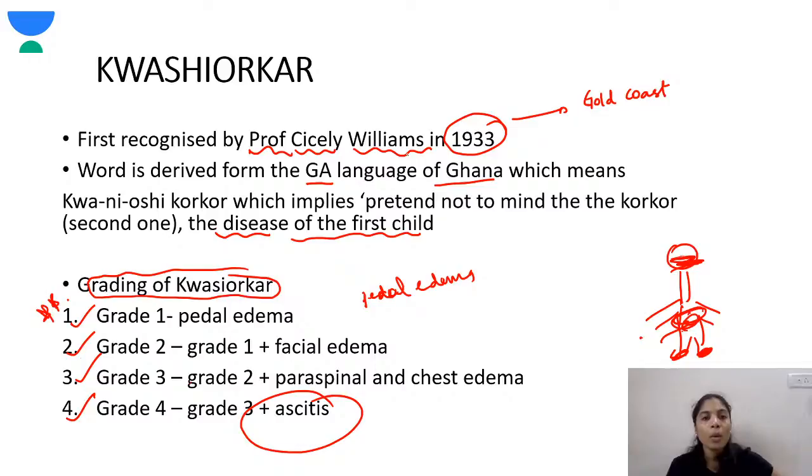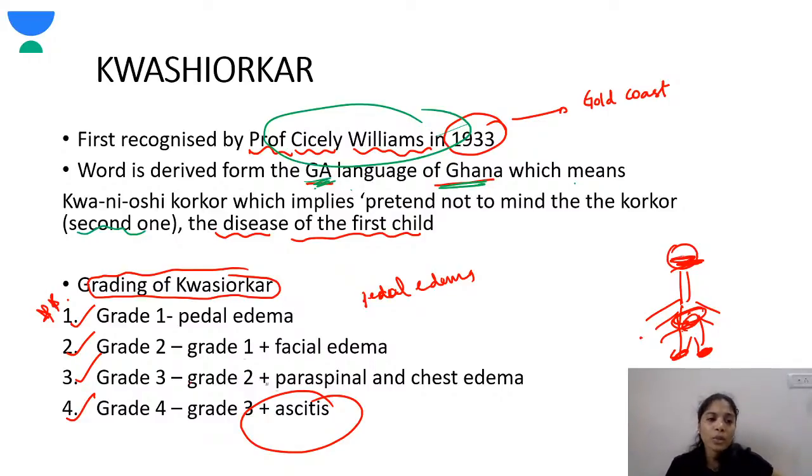Kwashiorkor was first noticed by Professor Cicely Williams in 1933 in the Gold Coast. The name is derived from the Ga language of Ghana, which means pretend not to mind the second one, that is, korkor means the second one. It is also called the disease of the first child. As I've told you, Professor Cicely Williams saw that when the second child was born, the first child was ignored, and as a result this first child would go into malnutrition. That is why this is called the disease of the first child.